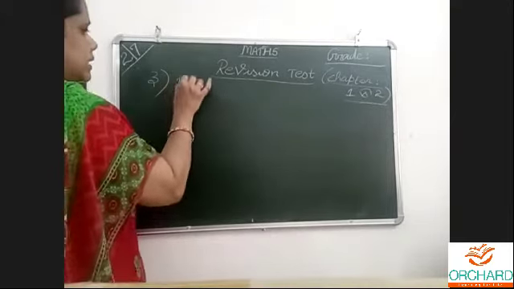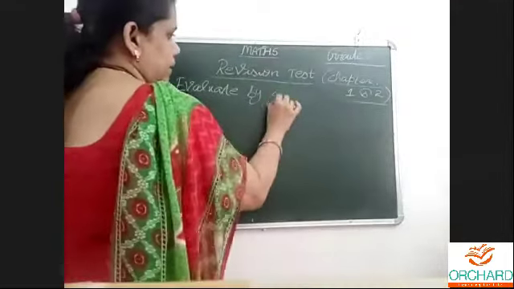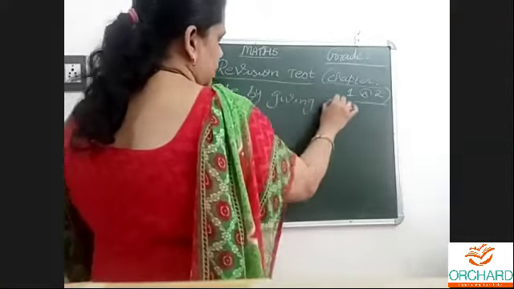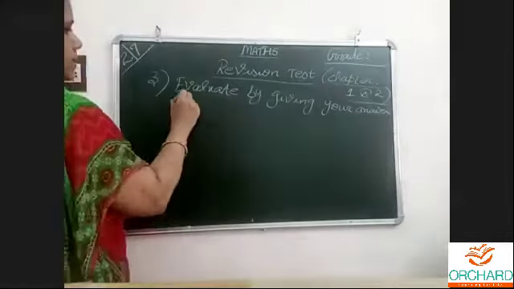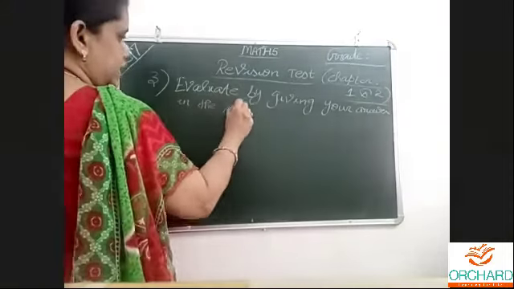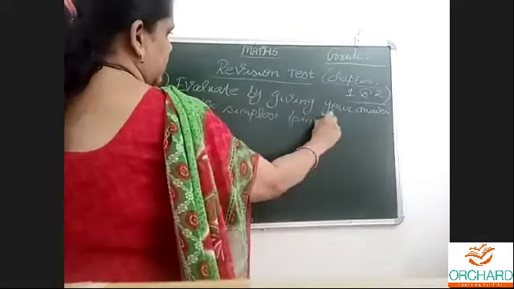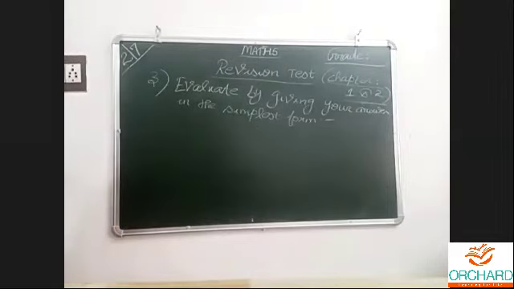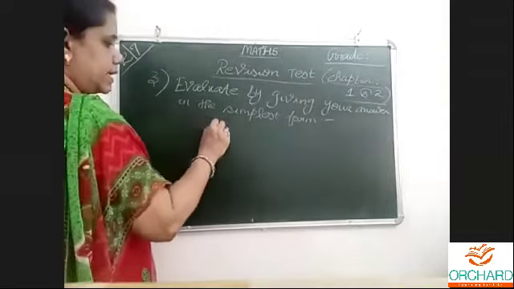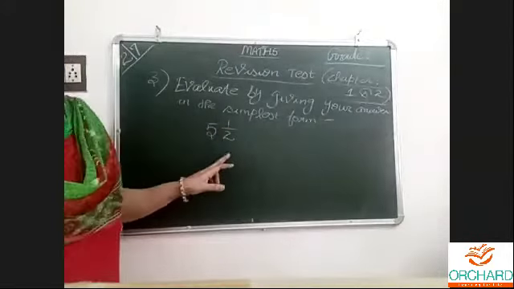Evaluate by giving your answer in the simplest form. Start doing this. Start writing. Evaluate by giving your answer in the simplest form. Means after cancellation, must bring in the simplest form. Easy only. Evaluate by giving your answer in the simplest form. Copy the question clearly. This question alone now you will do and you will show me. Then only I will write the next question.